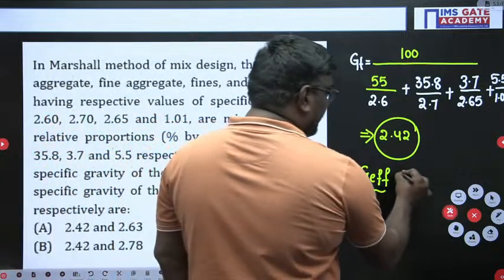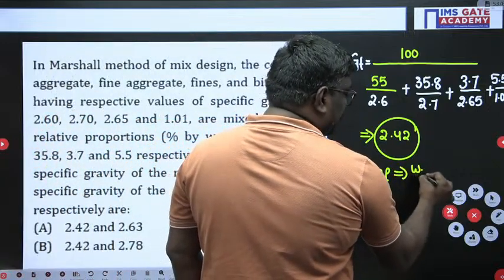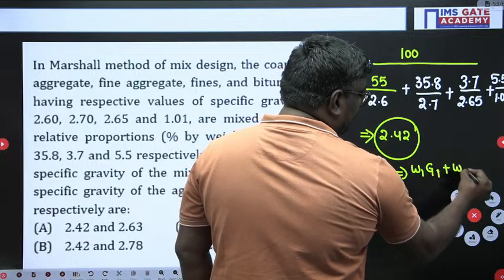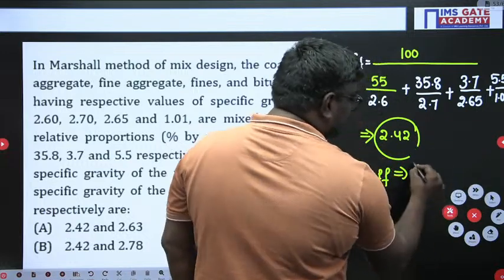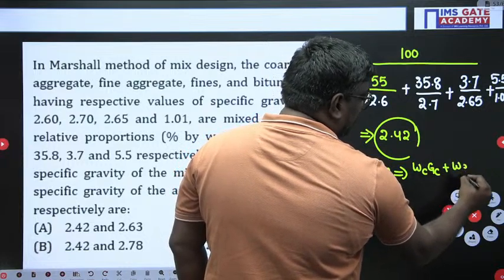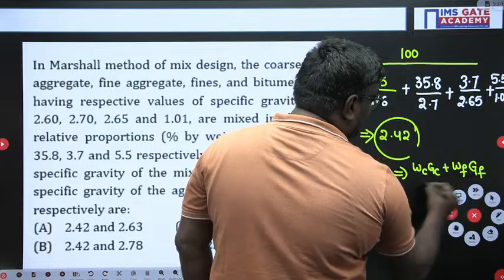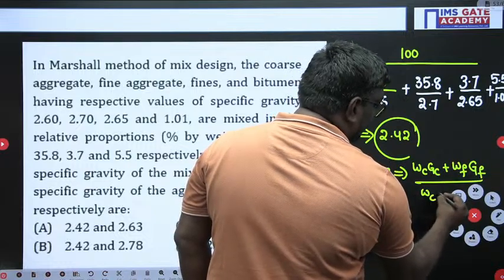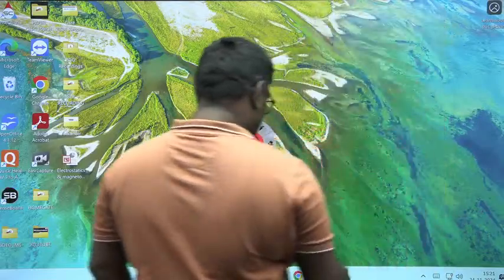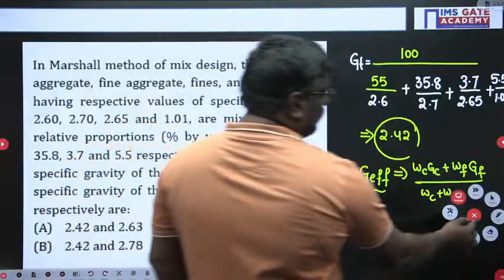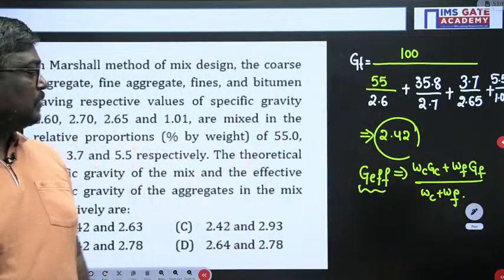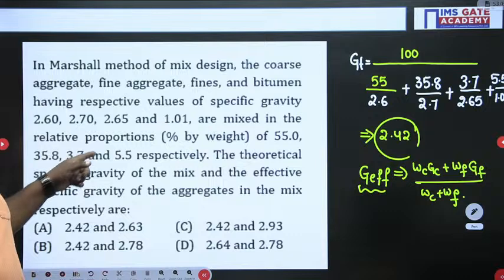Let me write: weight of coarse aggregate into specific gravity of coarse aggregate, plus weight of fine aggregate into specific gravity of fine aggregate, upon weight of coarse aggregate plus weight of fine aggregate. Yes or no?